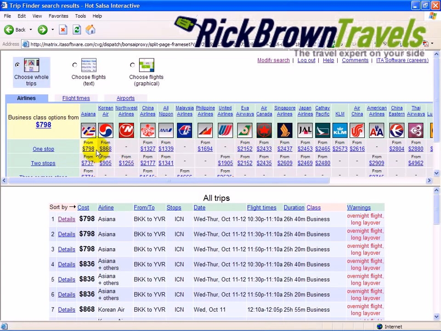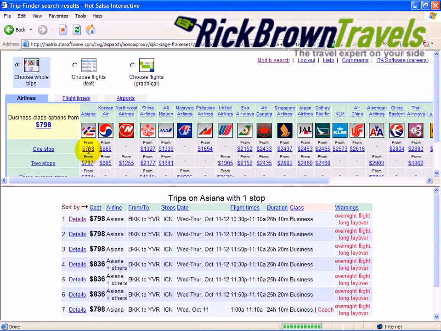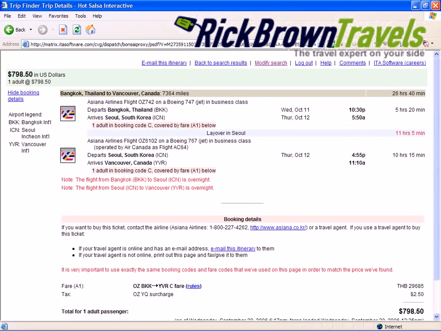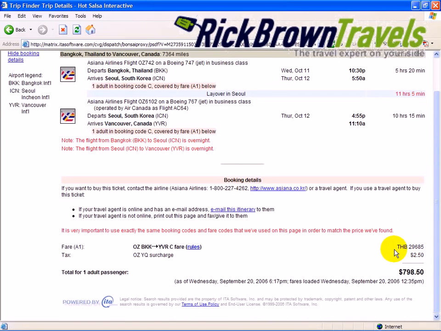And how do you purchase this? Well, simply go here, click on details, show booking details. This will give you all the information, and of course it's showing in Thai baht because that's where we're flying from. You can call a travel agent in Thailand and say this is the flight, and give her all these flight details, flight numbers here, which is flight OZ742 connecting with OZ6102, and she should be able to give you that price. Or sometimes by calling travel agents in Thailand, you may be able to get a better price. Thailand happens to be one of the cheapest markets in the world for airfare.